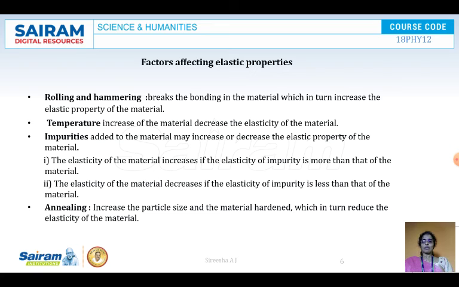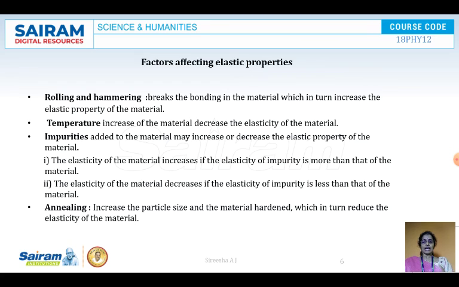Now there is one more, adding impurities. Impurities added to the material may increase or decrease the elastic property of the material. The elasticity of the material increases if the elasticity of the impurity is more than that of the material. The elasticity of the material decreases if the elasticity of the impurity is less than that of the material. So there are two cases. It can be increased or decreased based on the impurity added.